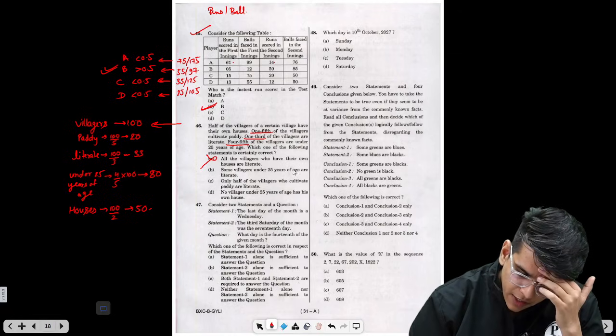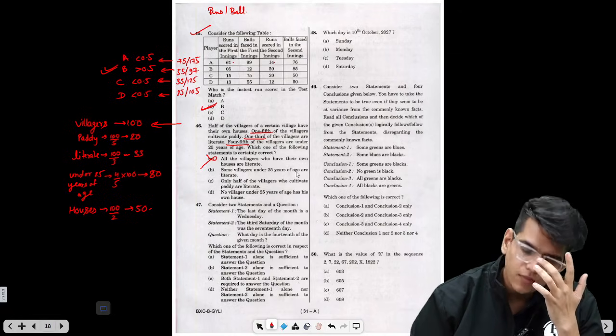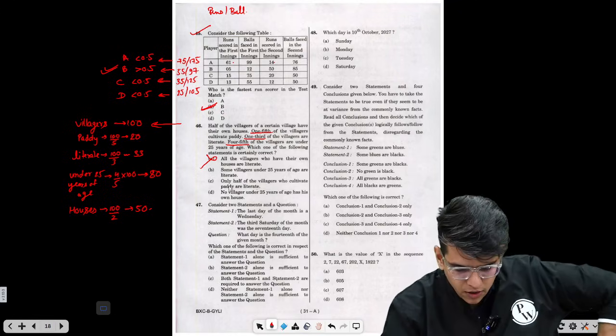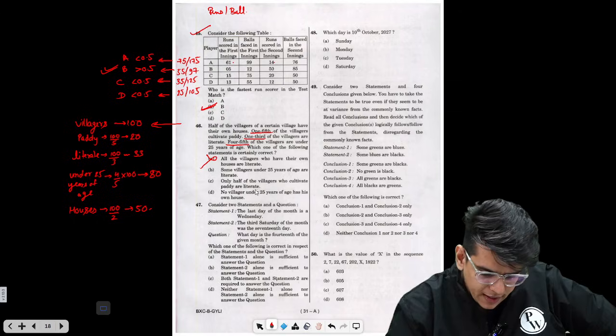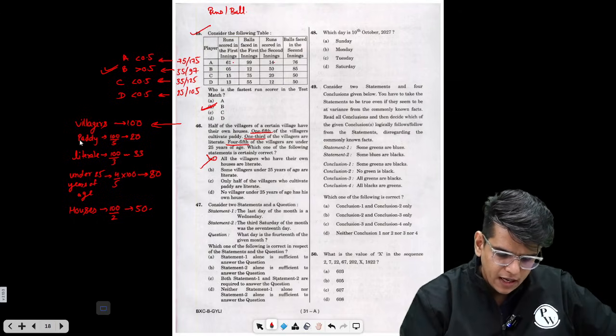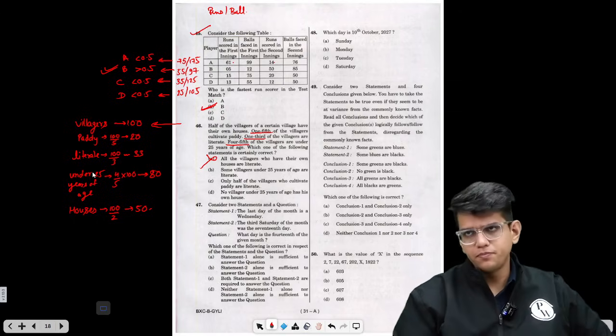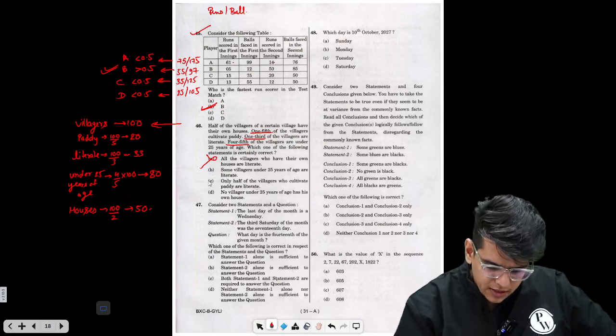Some villagers under 25 years are literate. Right? Now, only half of the villagers who cultivate paddy are literate. We can't say that, since paddy cultivators are 20, half of 20. We can't say if all 20 can be literate. So this is not possible.